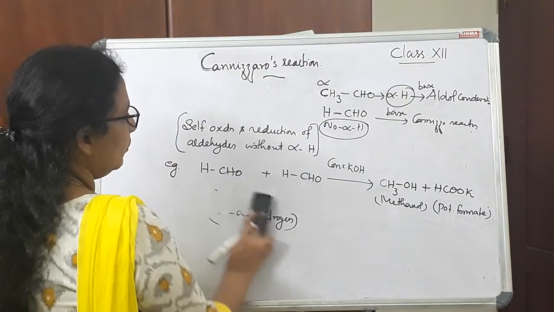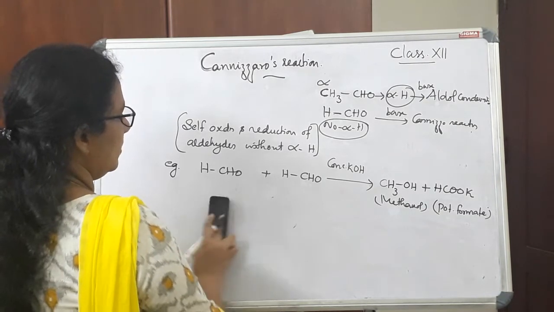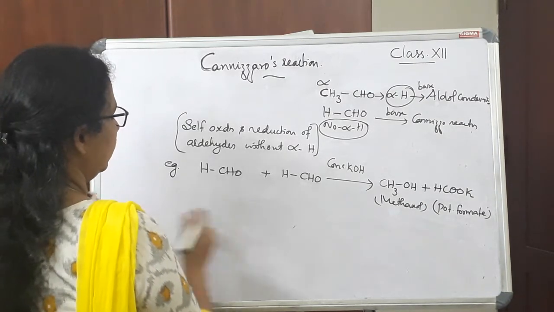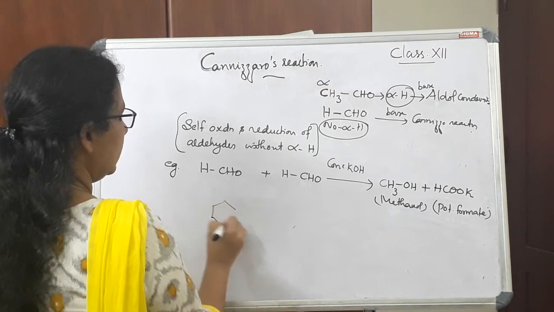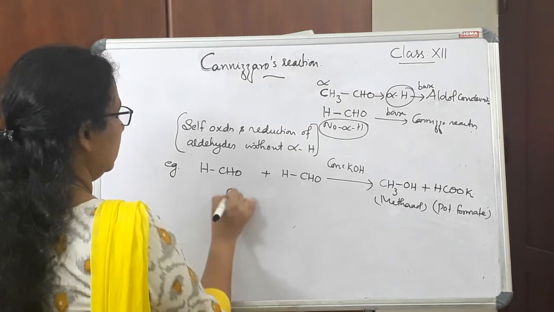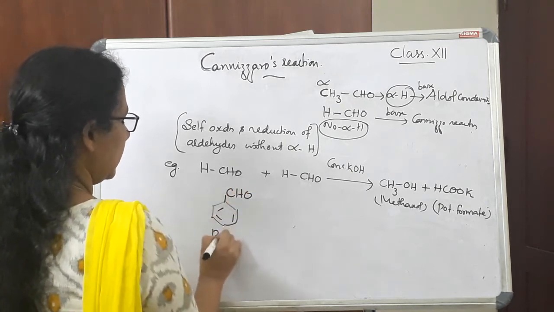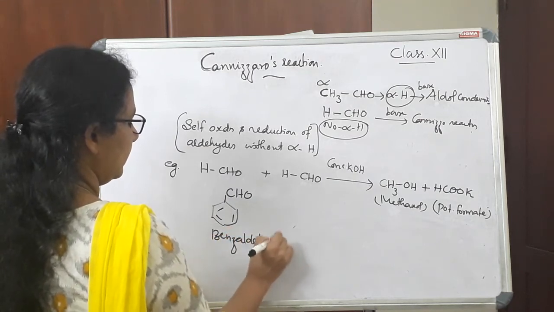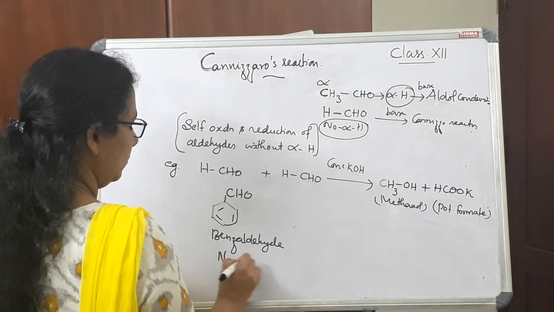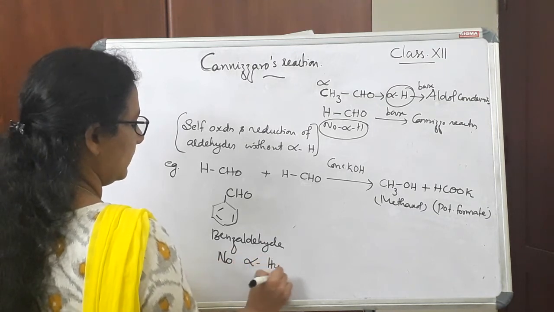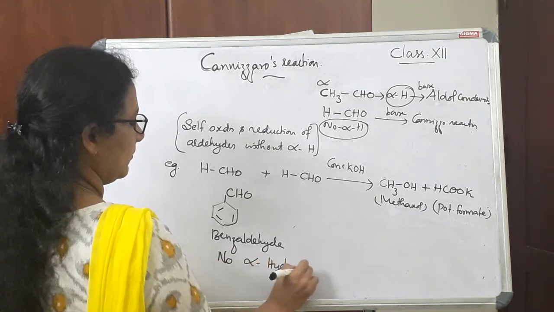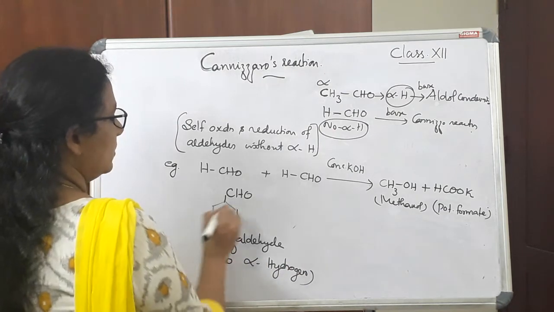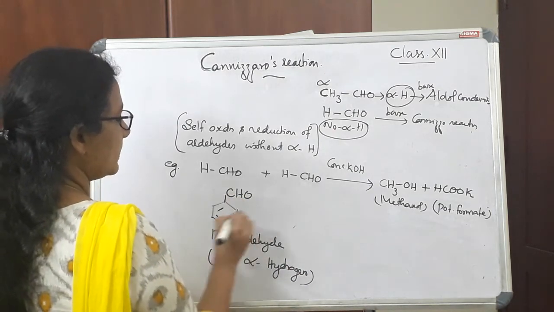We will take one more example. If it is benzaldehyde, so in this case also there is no alpha hydrogen. So this is benzaldehyde.